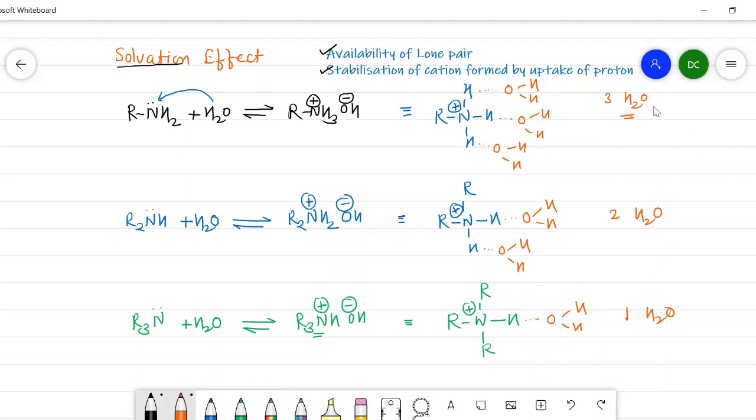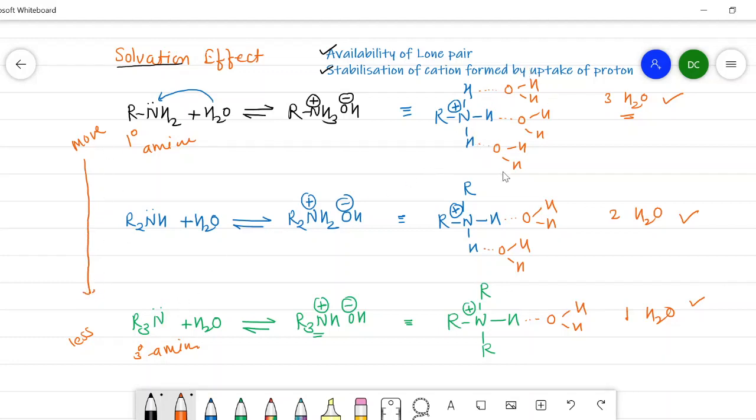So now compare the solvation effect in a primary, secondary and tertiary amine. Here three water molecules are used. Here two water molecules and one water molecule. Therefore, the solvation effect in the primary amine is more and the solvation effect in the tertiary amine is less. And in this way, the solvation effect decreases from primary amine to tertiary amine.